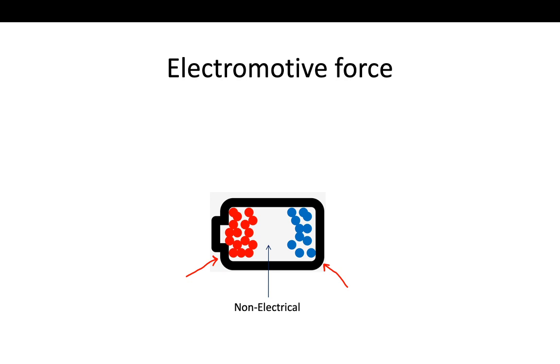So this was the example of how positive and negative terminals are separated, and before it's connected to any conductor, it is not providing any current or voltage.